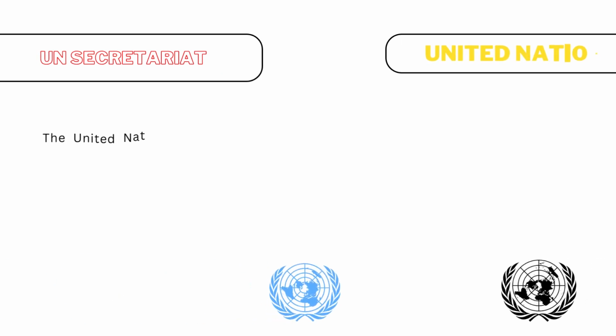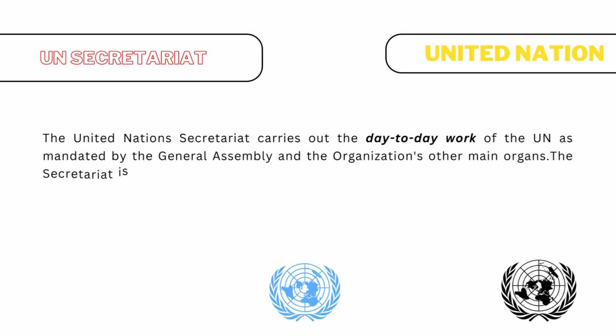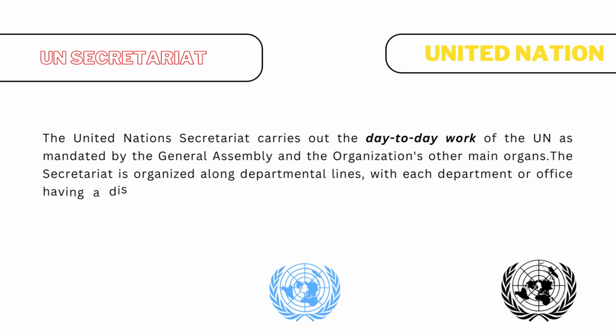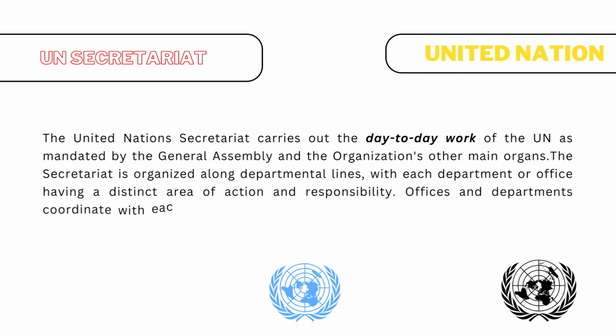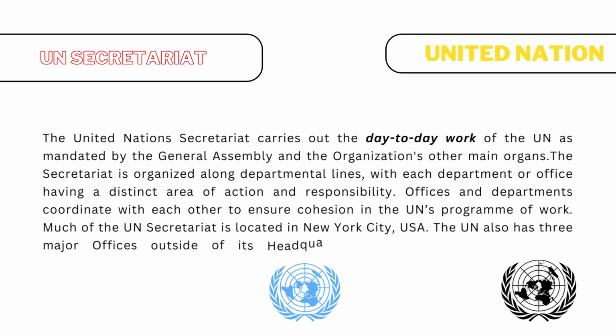UN Secretariat. The United Nations Secretariat carries out the day-to-day work of the UN as mandated by the General Assembly and the organization's other main organs. The Secretariat is organized along departmental lines, with each department or office having a distinct area of action and responsibility. Offices and departments coordinate with each other to ensure cohesion in the UN's program of work. Much of the UN Secretariat is located in New York City, USA. The UN also has 3 major offices outside of its headquarters and 5 regional economic commissions.